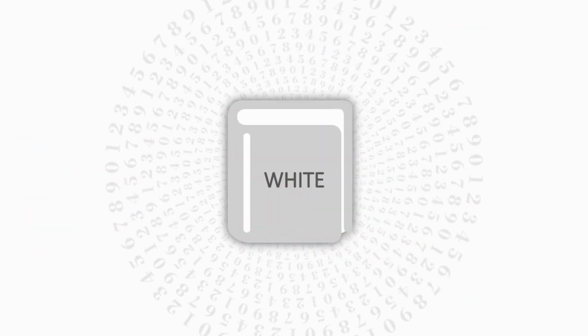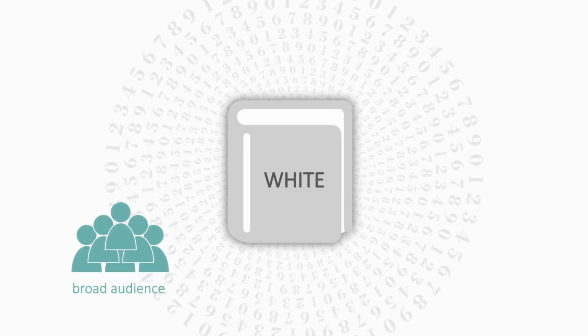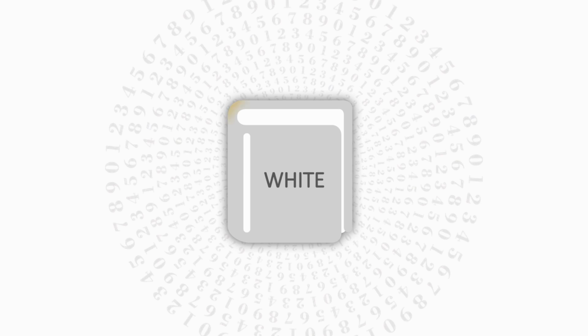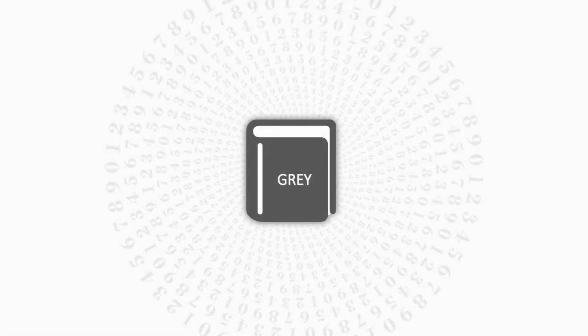The goal of white literature is to freely disseminate and represent valid, credible research findings to a broad audience. Therefore, free and independent research can only be realized when it is built on previous free and well-founded research. While white literature is considered the gold standard, no literature is completely error-free. That is why white literature is also often defined as first-tier gray literature. So what do we mean by gray literature?